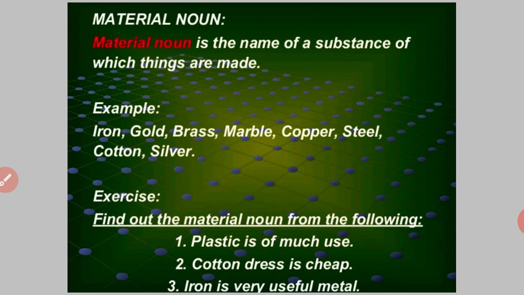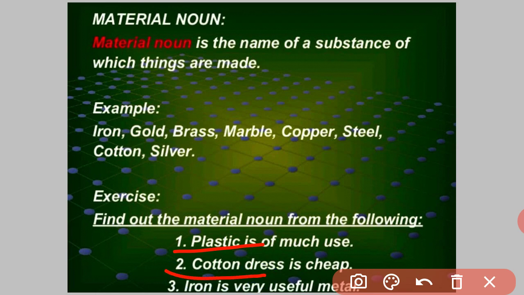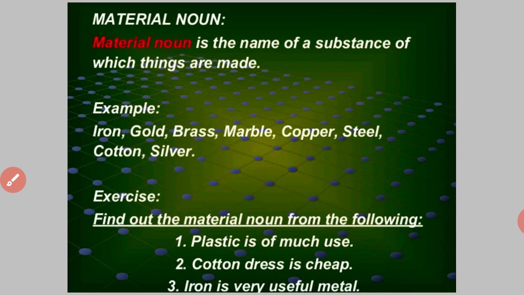Exercise. Find out the material noun from the following. Plastic is of much use. So here plastic is a material noun. Cotton dress is cheap. So cotton is a material noun. Iron is a very useful metal. So iron is a material noun. Getting?